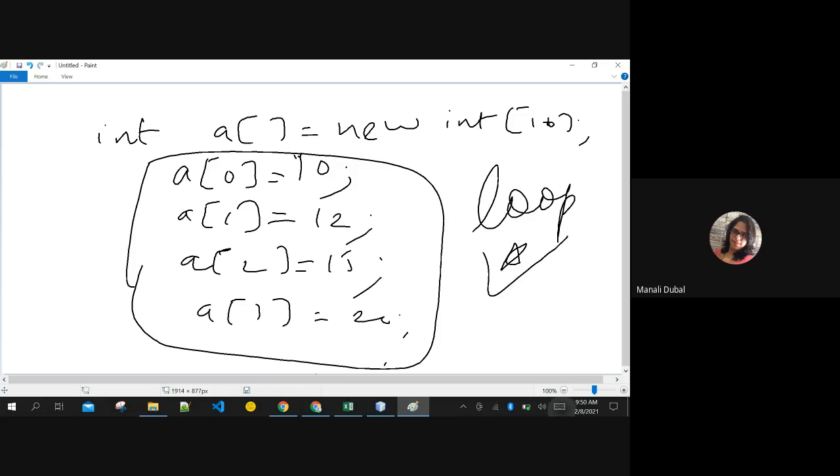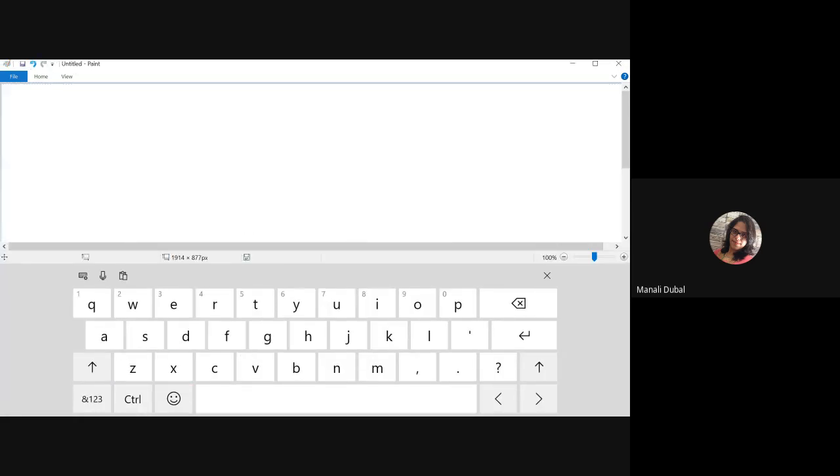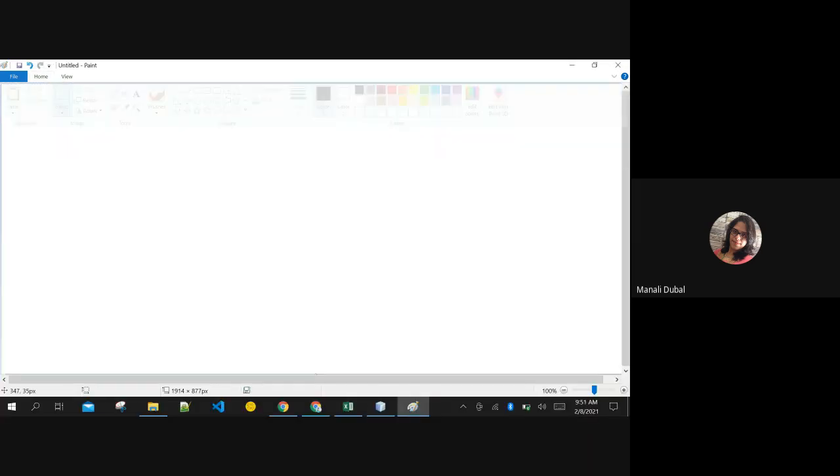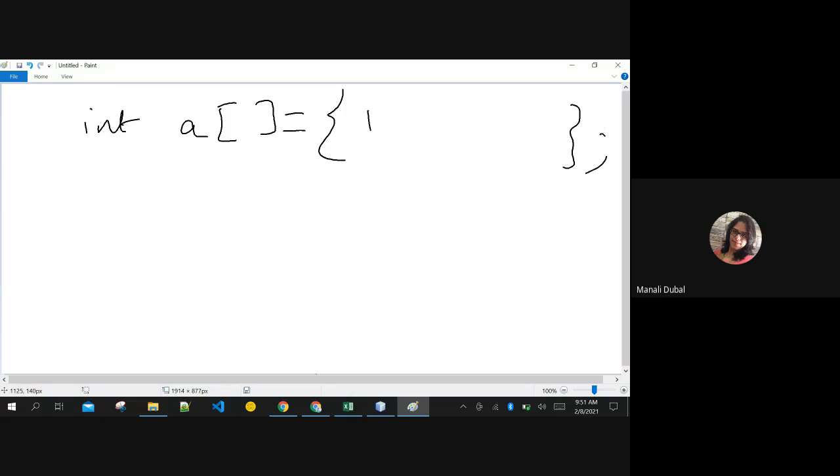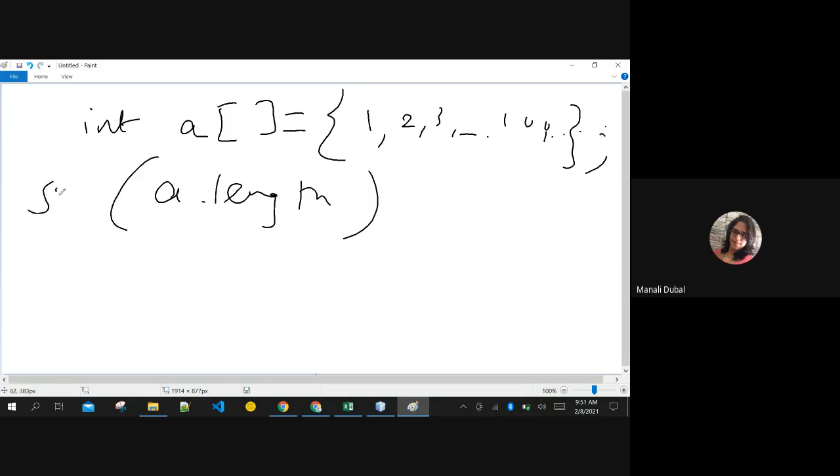Correct. Now, one more thing I'm showing you: if I want to assign static values, I don't want to input values from the user, I can assign static values like this to this array. Automatically, a.length will give the total number of elements, just like your array in Python.